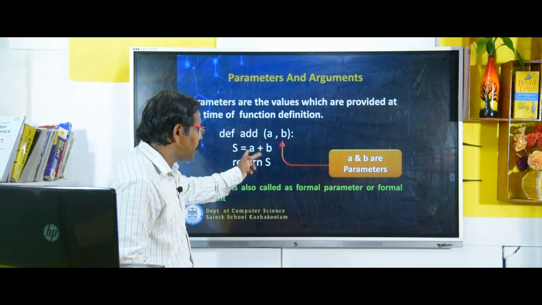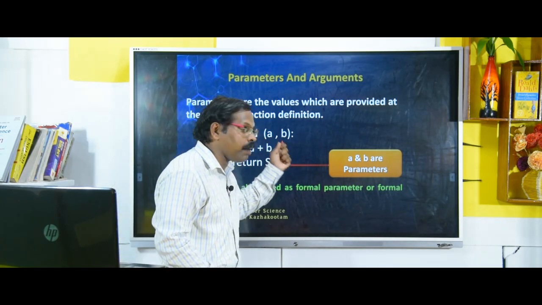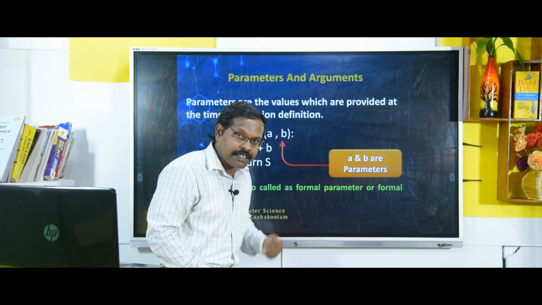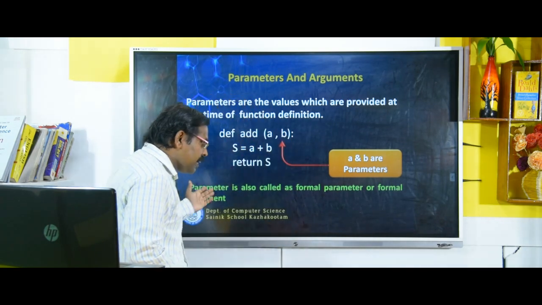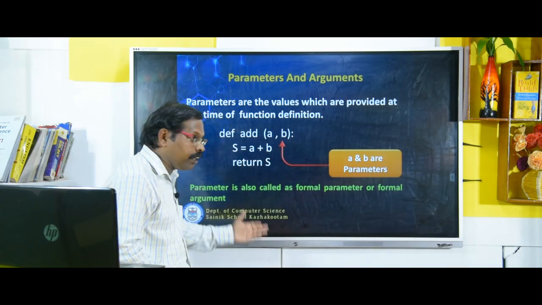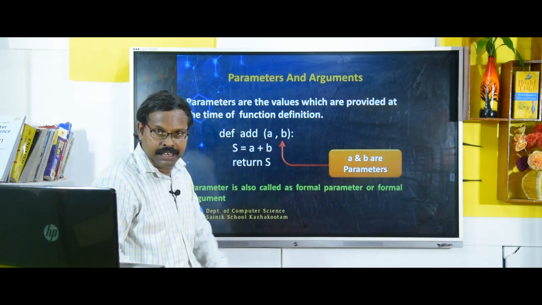s is equal to a plus b, the parameters are actually getting added here. So a and b are parameters. From where are they getting these values? They are getting the values from the function call. These parameters are also called formal parameters or formal arguments.